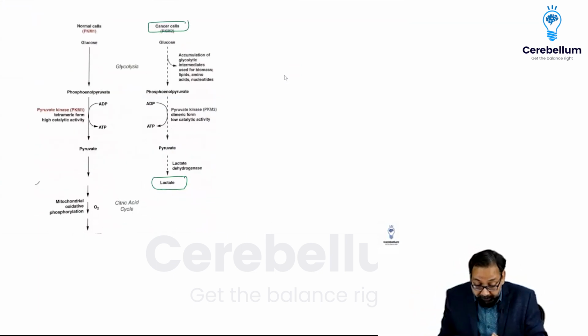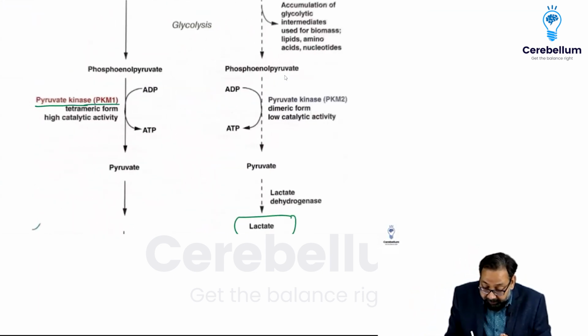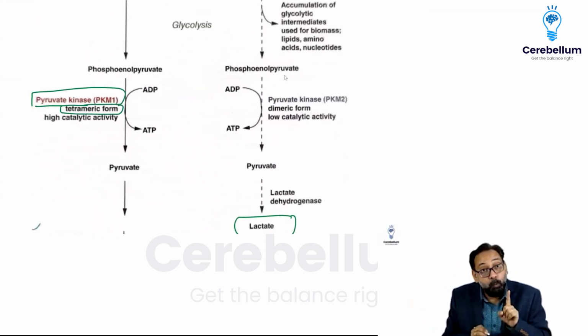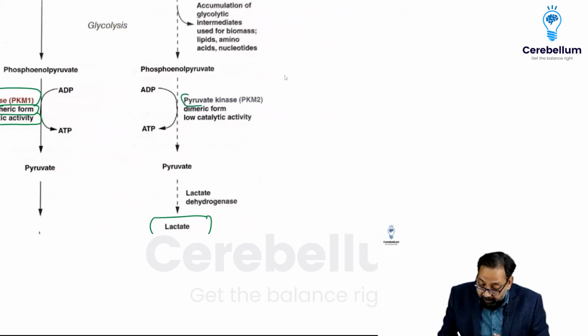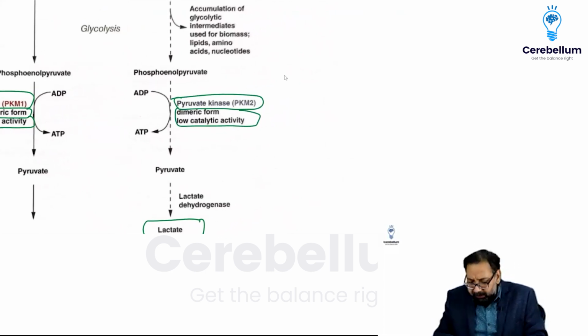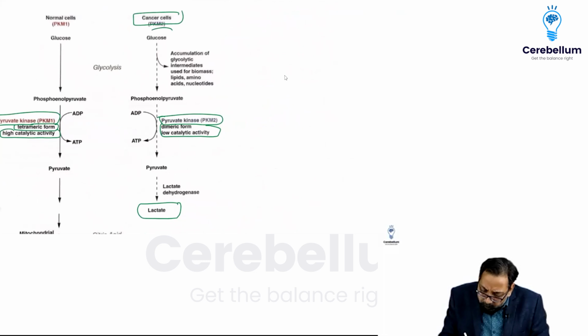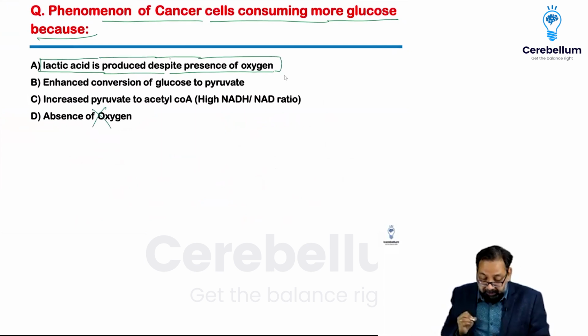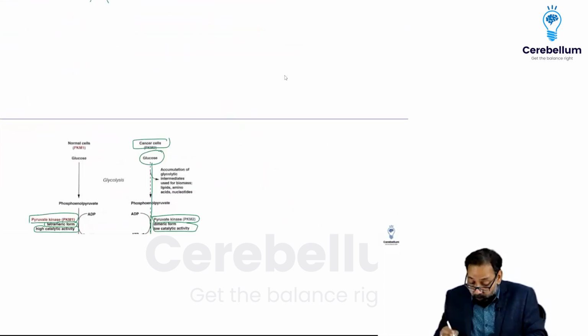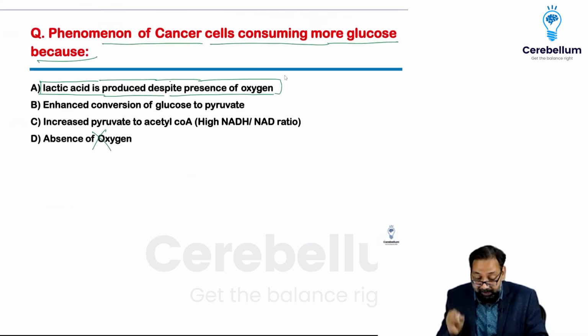We found that pyruvate kinase, next time they can ask, is a tetrameric form in normal cells with high catalytic activity, while pyruvate kinase PKM2 is a dimeric form with low catalytic activity. Ultimately we say aerobic glycolysis in cancer cells, and the product is lactate despite the presence of oxygen. So absence of oxygen is ruled out. Increased pyruvate to acetyl coenzyme A? No, pyruvate is going to lactate, not acetyl coenzyme A.